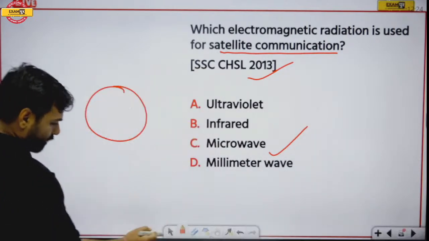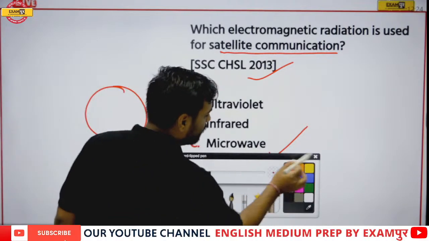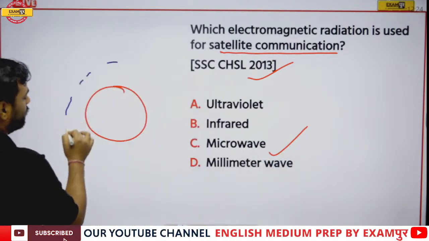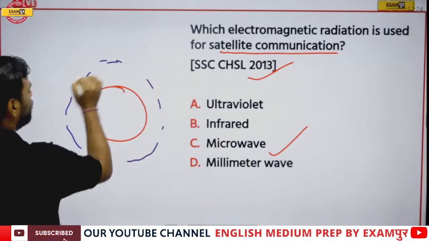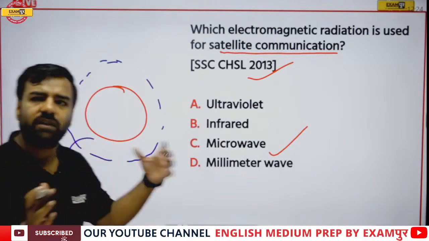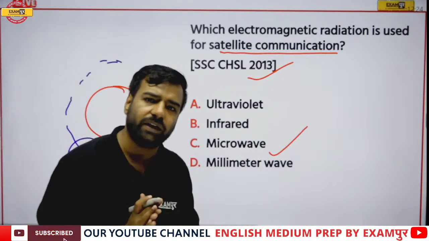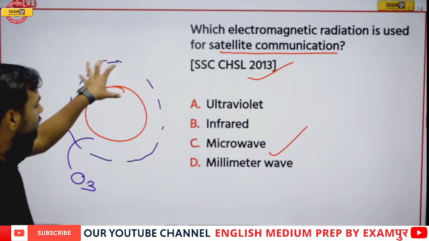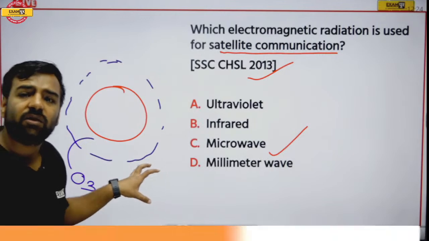Please remember, here if I talk about the satellite communication, the correct answer is going to be microwave. The thing is that, see, when we talk about the satellites, here is the earth. Above the earth, we have a layer of what? Here, we have a layer of O3. Now, what is this O3? See, many of the questions will come in this explanation itself. Please do not forget. Fine. So yes, there's a layer outside this earth which is of ozone.